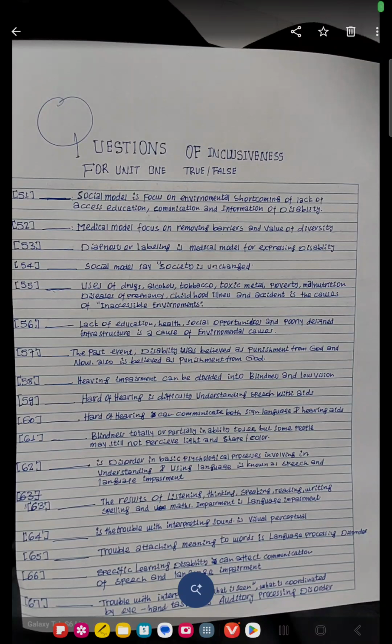From question number 51, there are a lot of questions here. Do with structure, says true or false? So I'm going to do these questions.